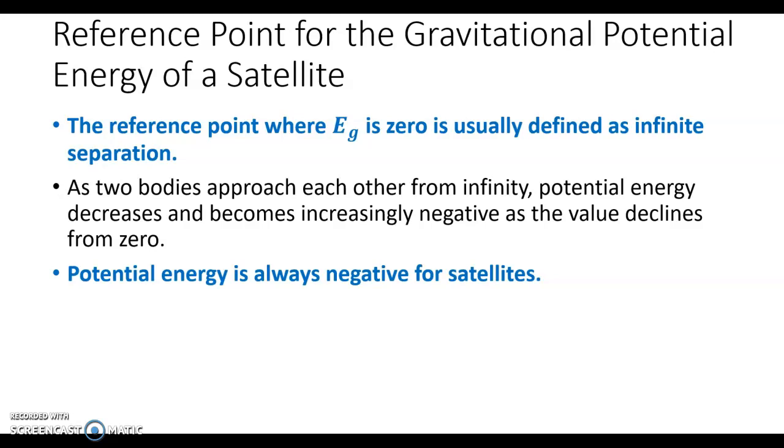Eg is zero. As they get closer together, the gravitational potential energy becomes more and more negative. It decreases. So one important thing to understand is that the gravitational potential energy is always negative for satellites. It's always negative.